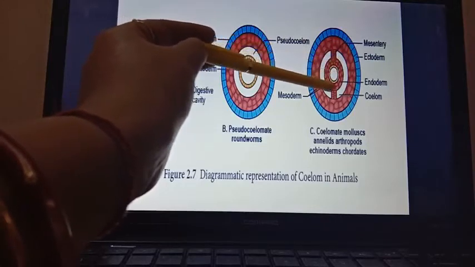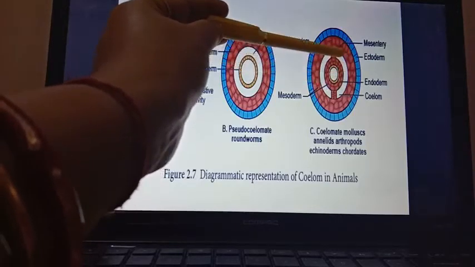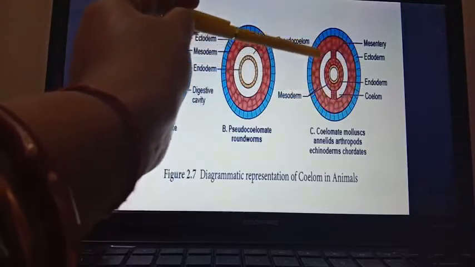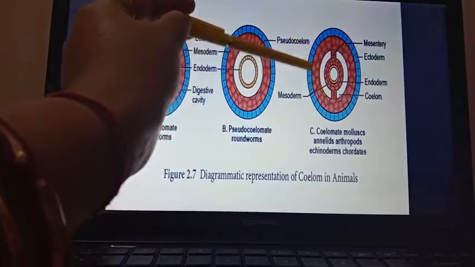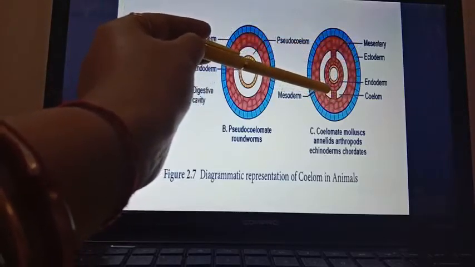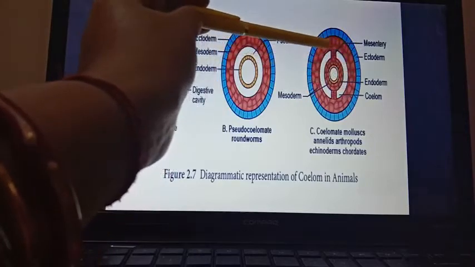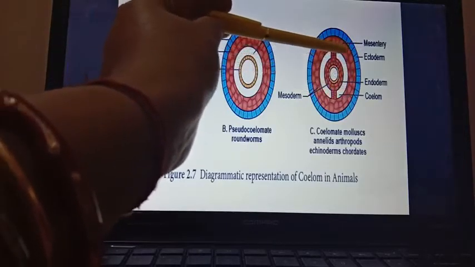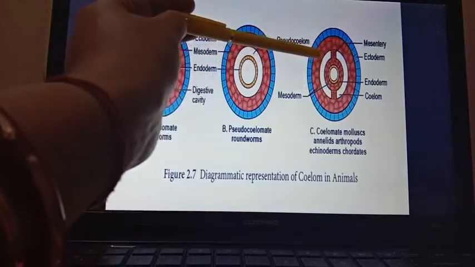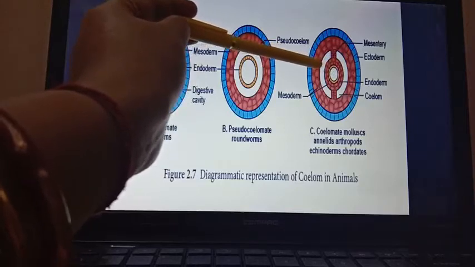This yellow colored border line is known as endoderm. This all brown colored part is known as mesoderm, this one also and this one also. And this white colored part is known as coelom. So you can see here that the coelom in the coelomate is lined by the mesoderm on both sides.